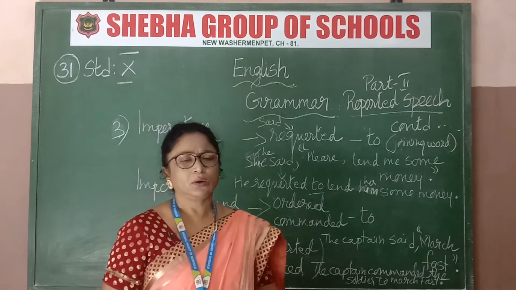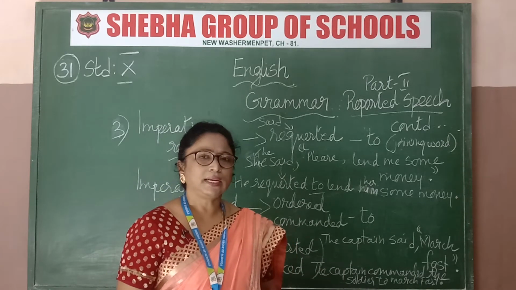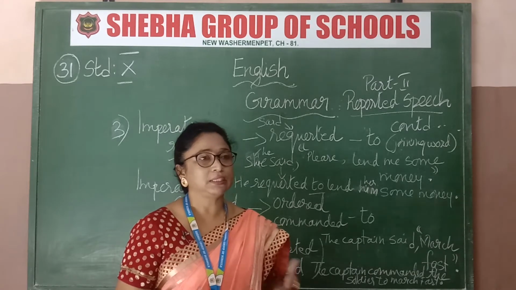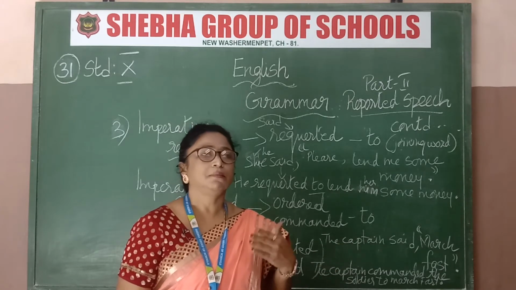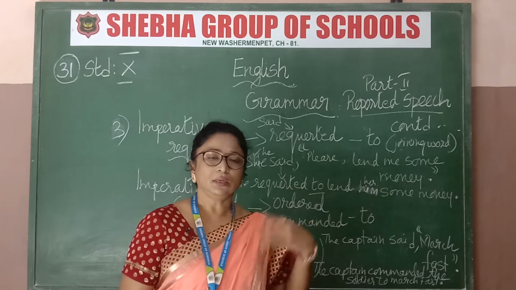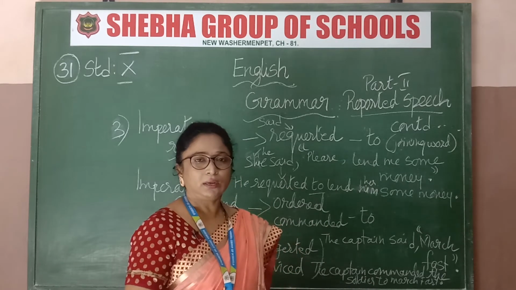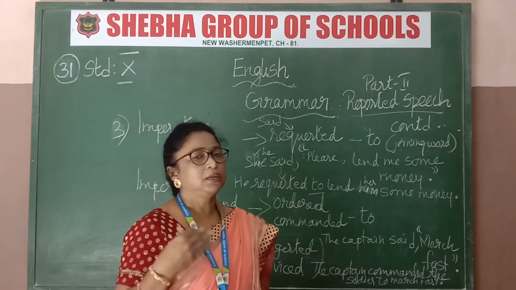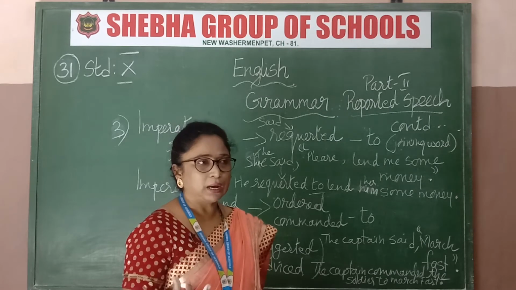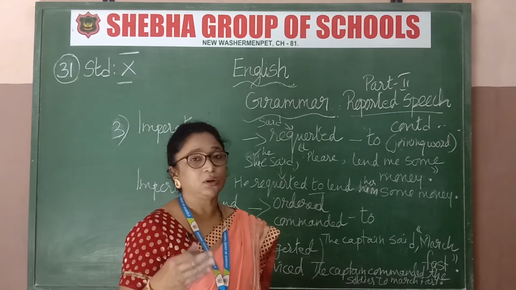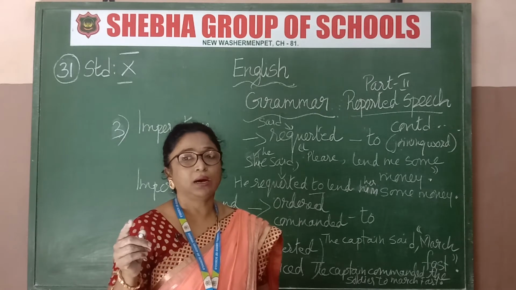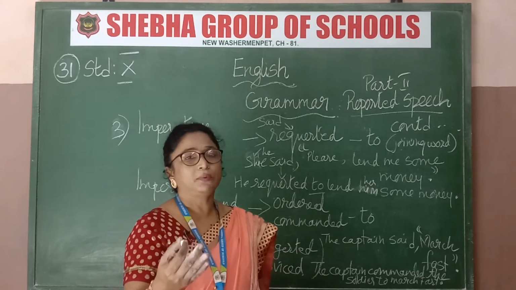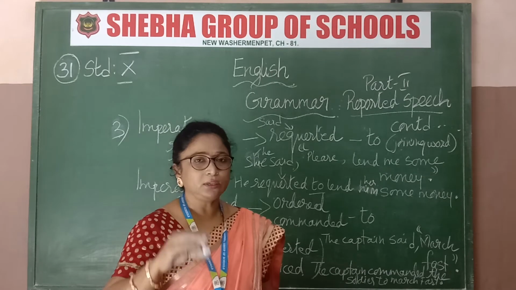Suggested is for friends. My friend said, let us all go to the Marina Beach. So what did they do? They suggested that all of us go to the Marina Beach. So the answer is, my friend suggested going to the Marina Beach. Got that now? According to the sentence you can change it. If it is a please, you say requested. If you see a command, you say commanded. If advice is given to you by doctors, especially doctors and also parents. Parents sometimes say, please study well, otherwise you will fail. So my dad advised me to study well. Got that now? So accordingly you must change.